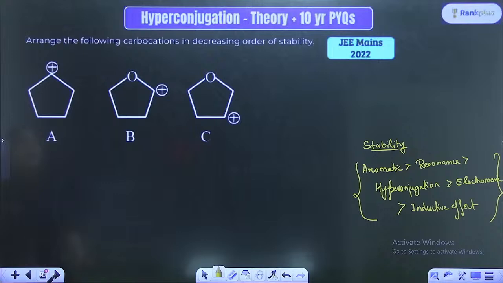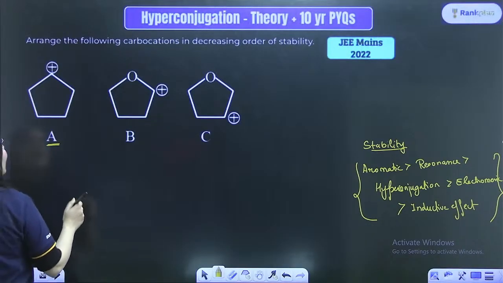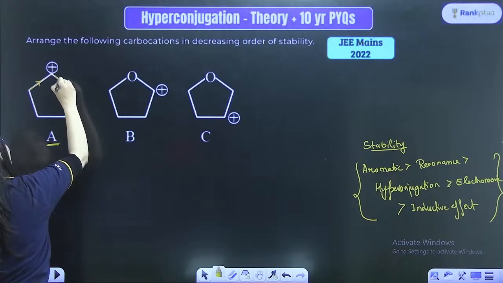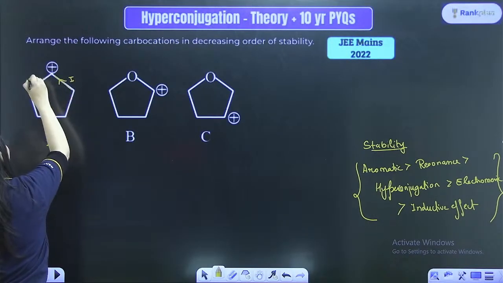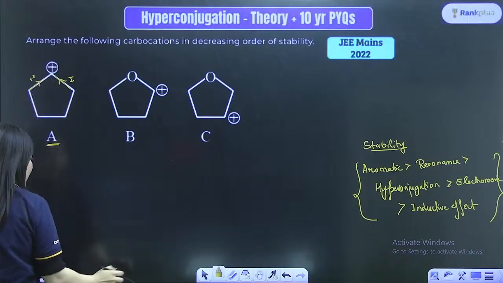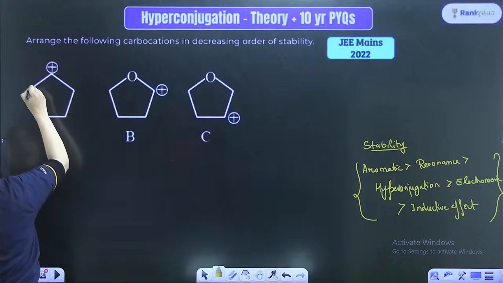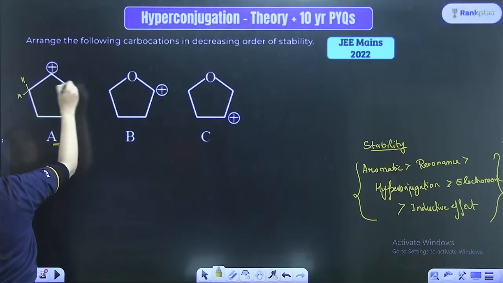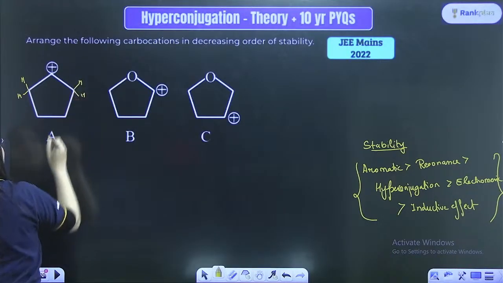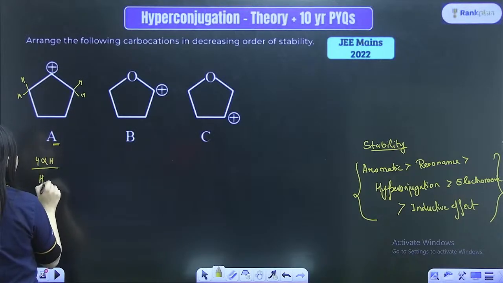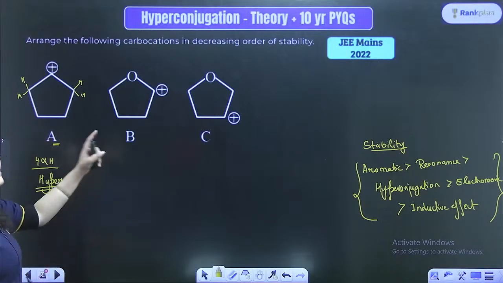Understanding this? So look at the A option, which is a carbocation. This carbocation is showing a plus I effect. Along with the plus I effect, can you also see that this carbocation has 2 hydrogens here and 2 hydrogens over here? So it has 4 alpha hydrogens, which means this carbocation is stable through the hyperconjugative effect.